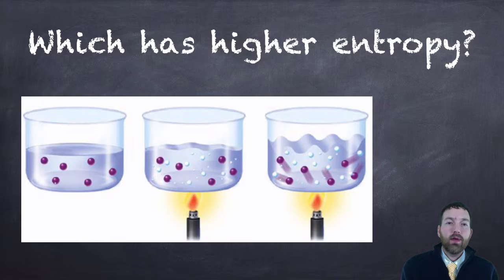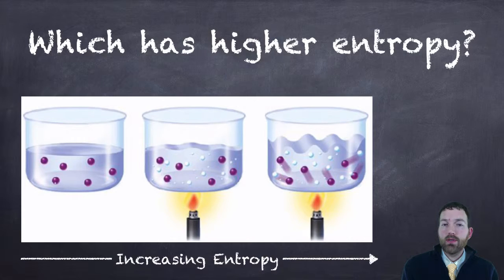Next, we have 3 liquids here in various states of being heated. And of course, the hottest one, the furthest to the right here, has the most entropy. These particles are moving faster than in either of the first 2 pictures here. So they are more random in their movement. They're moving faster. They have more kinetic energy. So most entropy in this picture, least entropy in this picture. This picture is an intermediate amount of entropy.